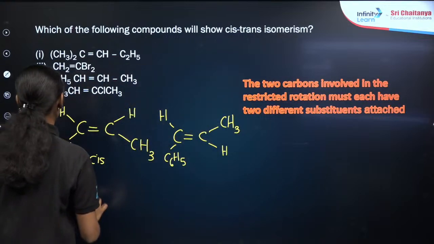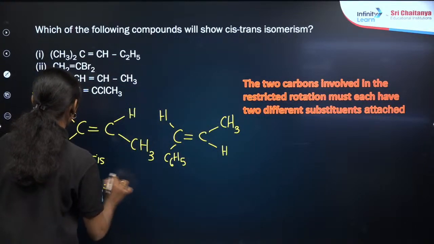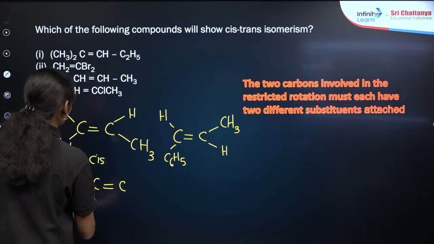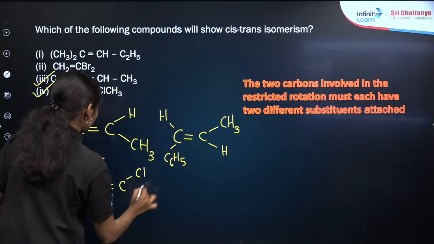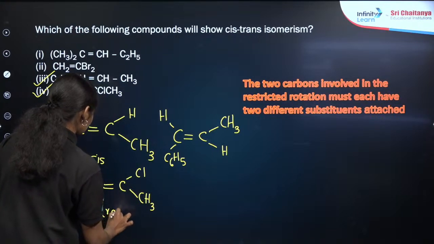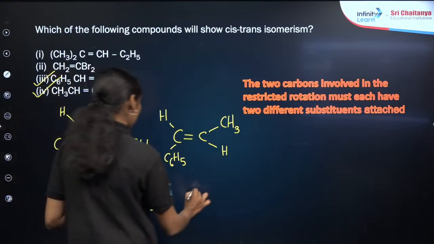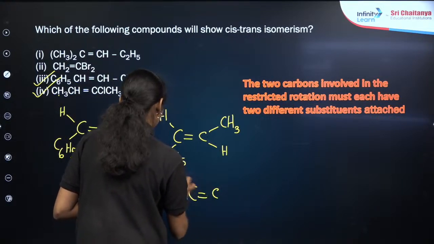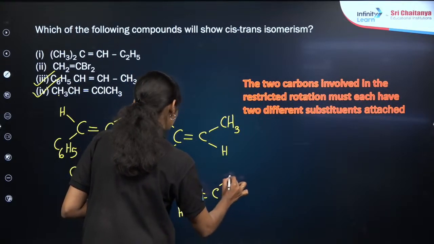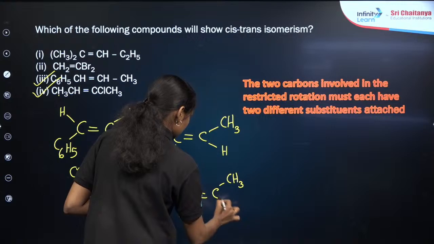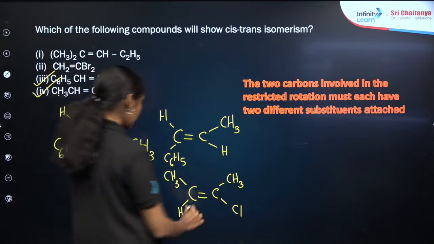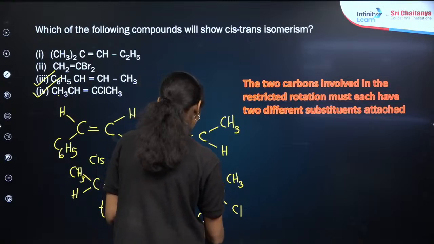Then what about the fourth one? C double bond C. First group it will be CH3, here it will be CH3, then hydrogen. Then here one is chlorine and another one is CH3. This is our trans, because the identical CH3 groups are on the opposite side. Now I am drawing the cis isomer here, keeping the first carbon just like that and changing the position here. So it will be CH3, Cl. The 2 identical methyl groups are on the same side, so it will be cis.